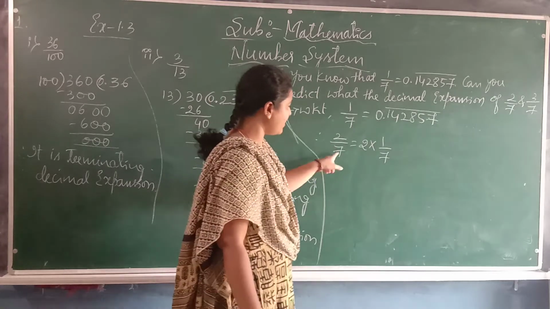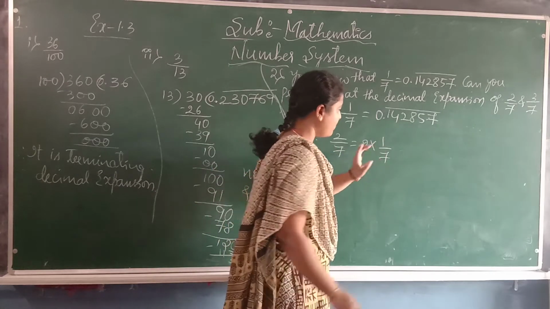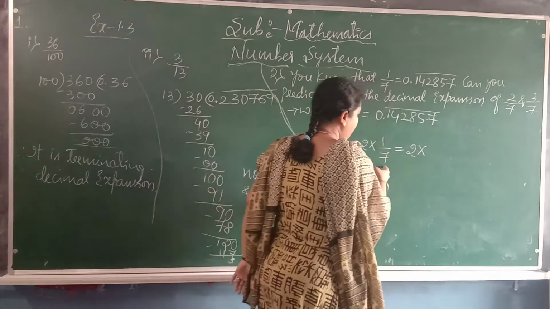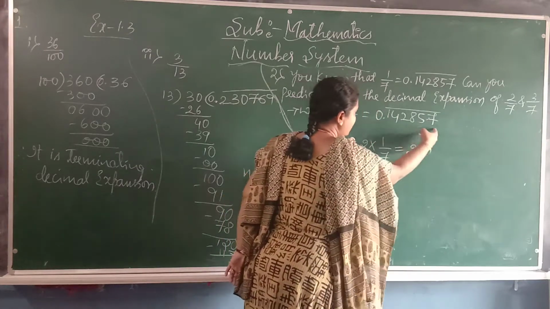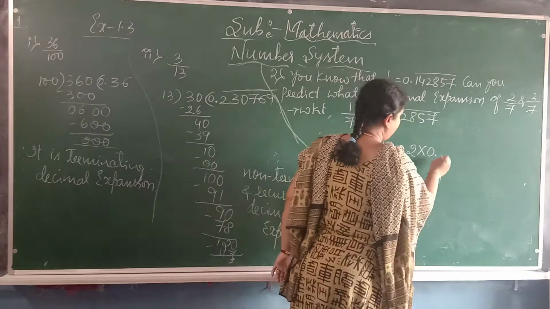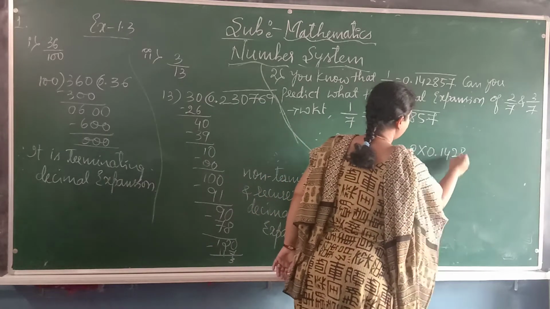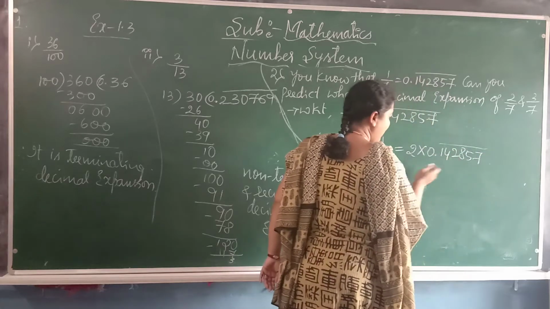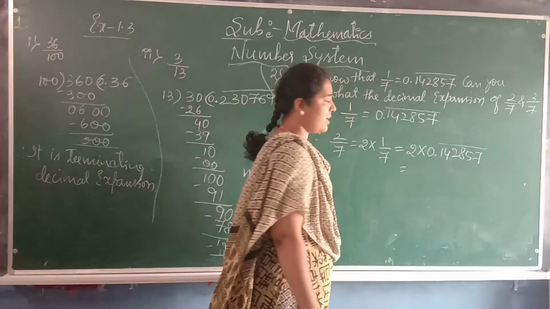So 2 by 7 equals 2 into, in place of 1 by 7, substitute this value, 0.142857. Now multiply these two, we will get the answer.